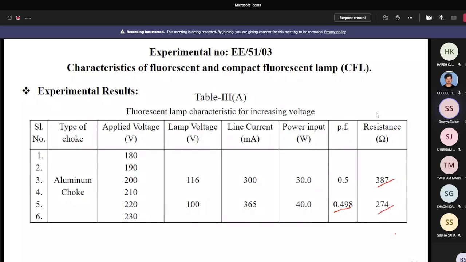Why is it decreasing? Can you tell me? Any idea from your side? Why is the lamp resistance decreasing when the voltage is increasing? Lots of ionization of the gas.